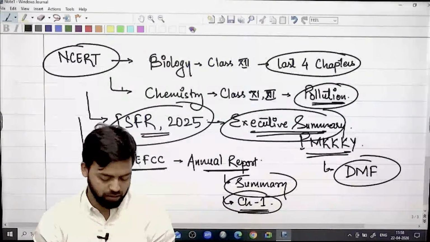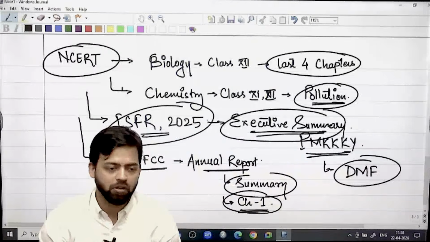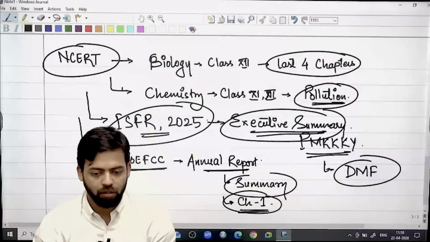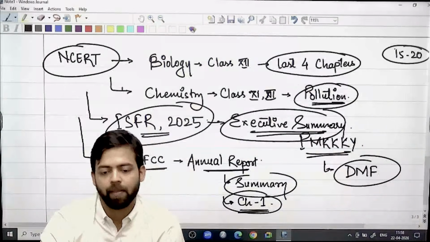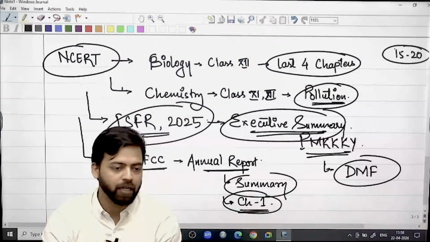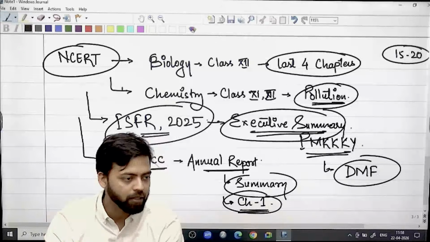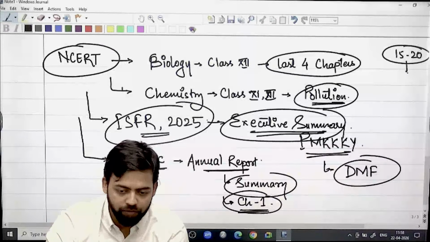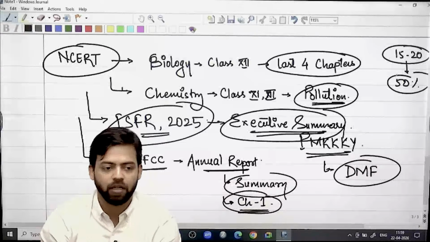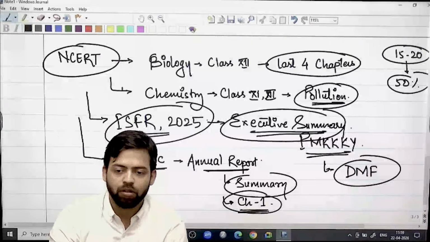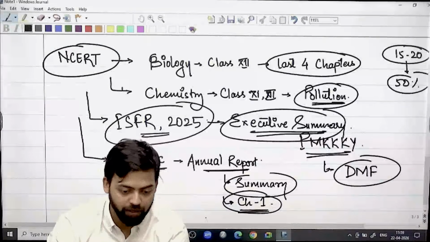Apart from that, whatever current affairs you are following, you know that if 15 to 20 questions will be there from environment, at least 15 questions are coming from environment, right? 50% of these 15 to 20 questions will be linked to current affairs. 100%, more than 50% of the questions will be linked to current affairs. So that's why it becomes very, very important.